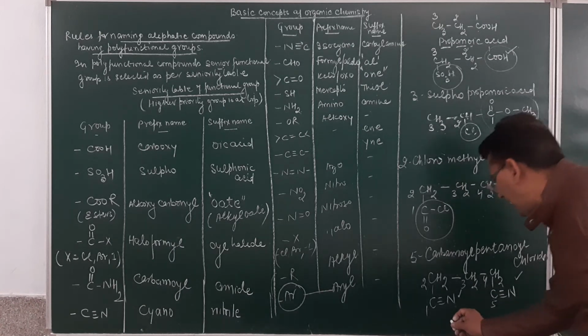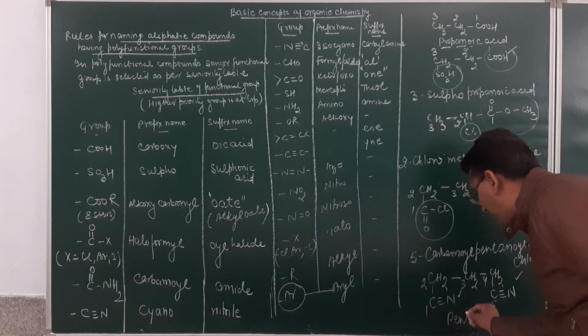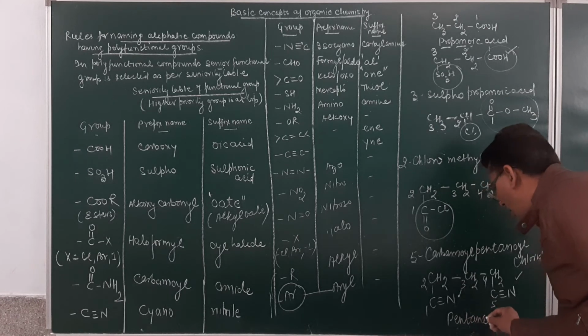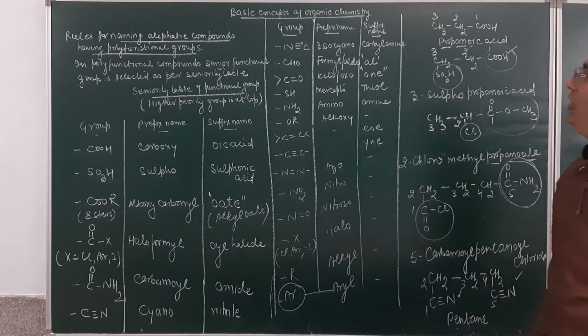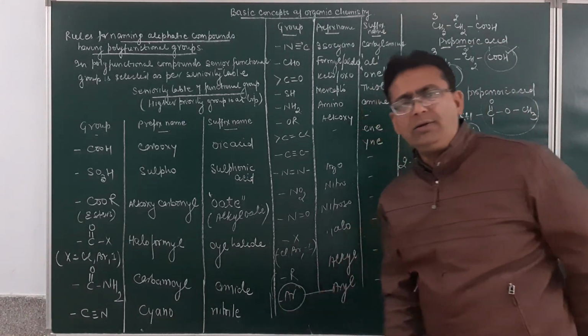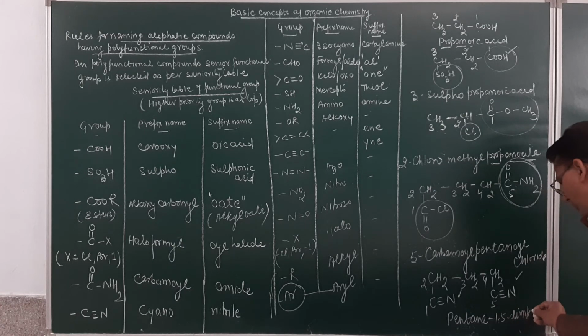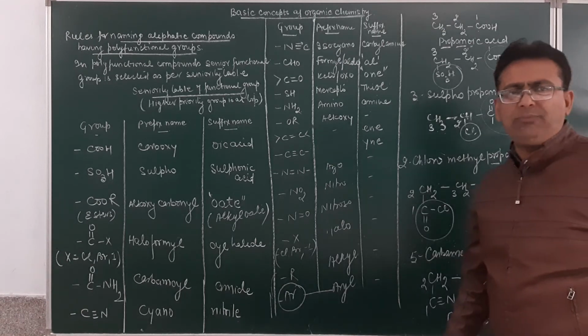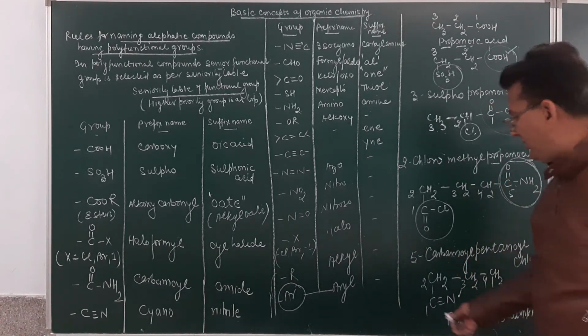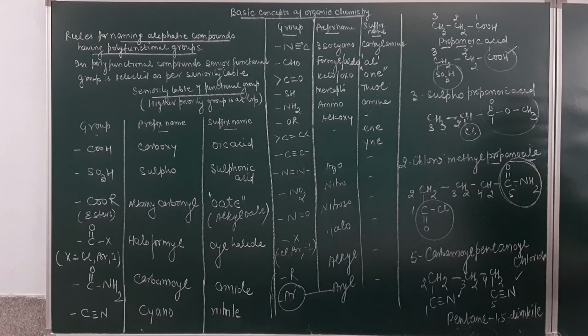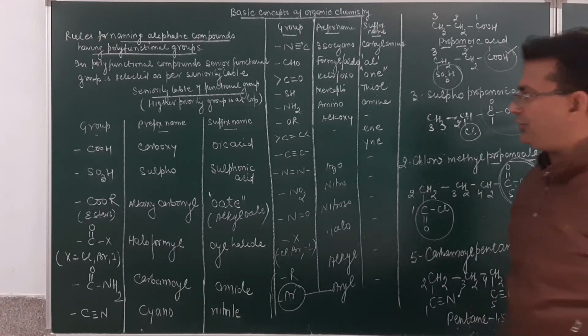For 5 carbon atoms, root word will be pent, single bonded ane, and at 1 and 5 number, what is present? Nitrile. So pentane-1,5-dinitrile, or 1,5-pentane-dinitrile. I hope this must have been very clear to you.